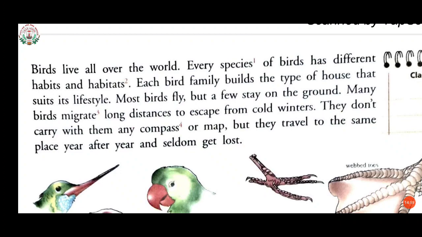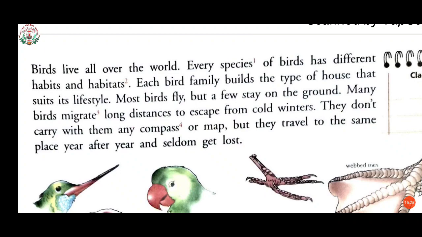What they prefer to do? They just move from one place to another according to the weather. They don't carry with them any compass or map. Compass means a device for finding the direction. They don't have any kind of compass to see the direction, in which direction it is, north, south, east or west, in which direction they have to move.